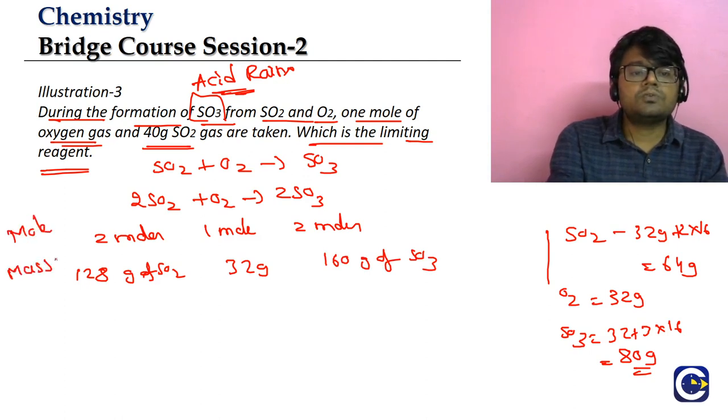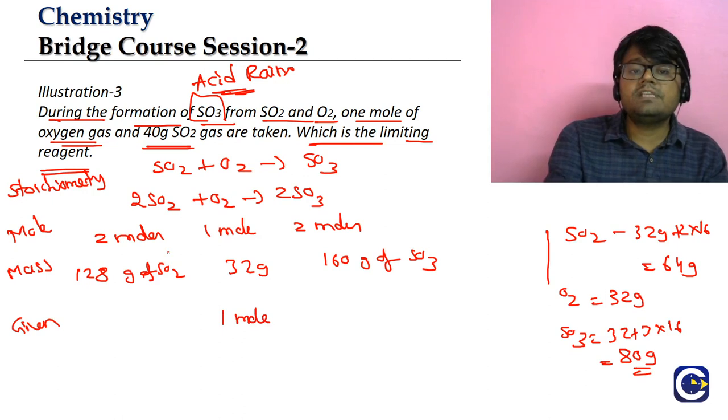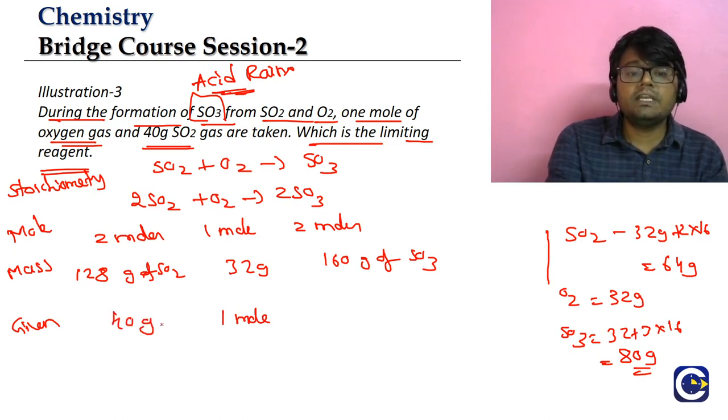So this is the mole amounts. This is the mass amounts. Both are as per the stoichiometry. Okay. Now let us see what are the given amounts. We are given that 1 mole of oxygen, means this is given as 1 mole, and SO2 is given as mass. What is the mass of SO2 given? 40 grams. So O2 is given in terms of moles and SO2 is given in terms of mass.